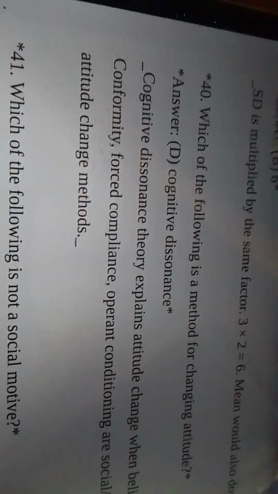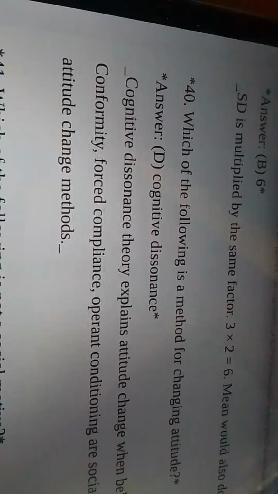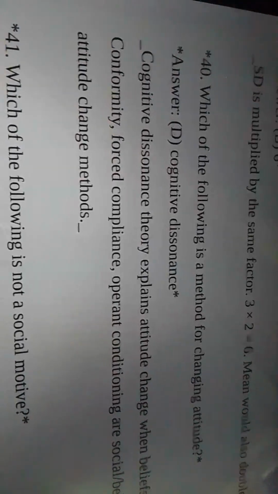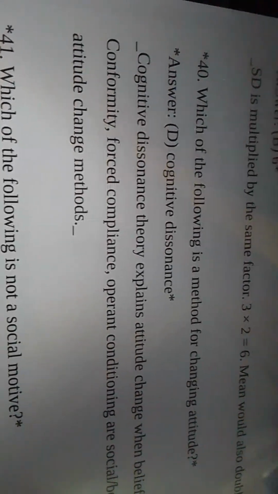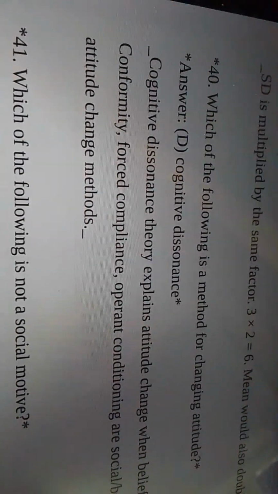Conformity, forced compliance, and operant conditioning are social behavioral processes, not direct attitude change methods.